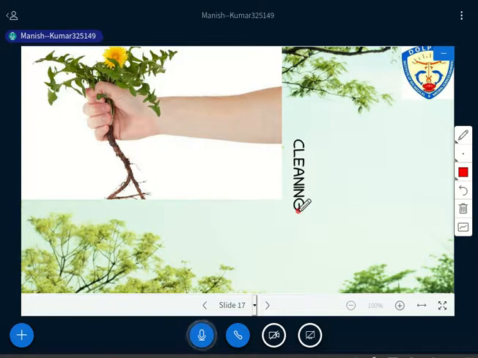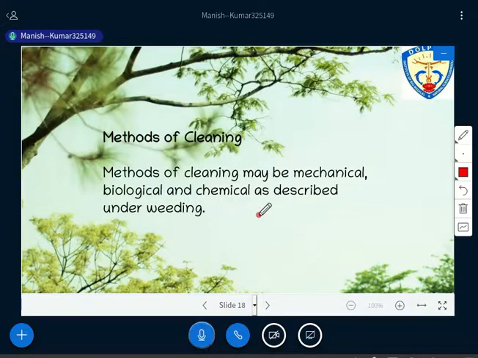What is the basic advantage we get through this cleaning process? The advantage is the proper regulation of the composition of the crop, particularly in the mixed crop. Now what is the method? The method is the same as weeding. These 3 methods, mechanical, biological and chemical, are described under weeding, and I have already explained that earlier.